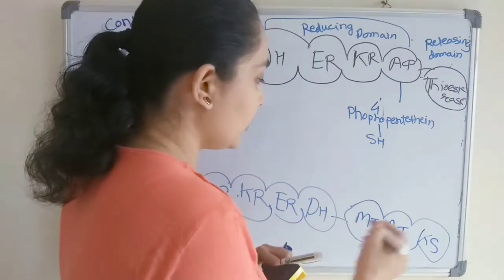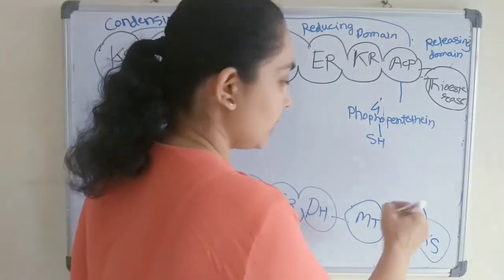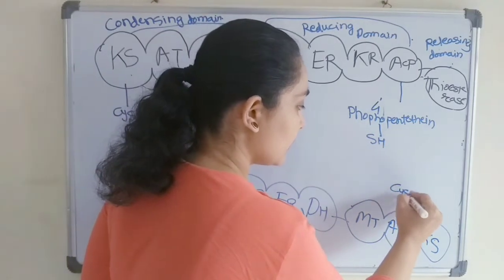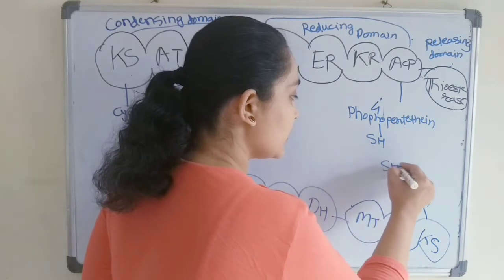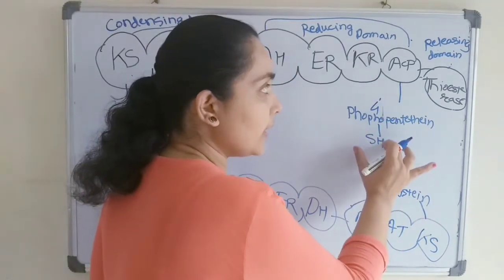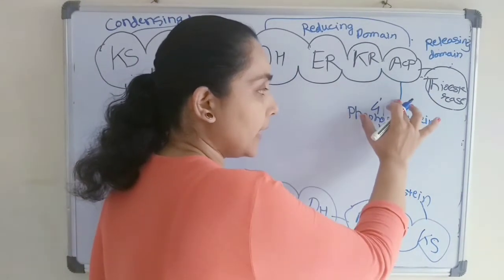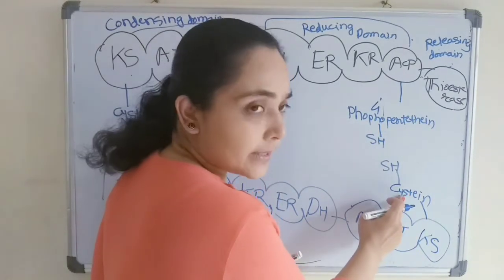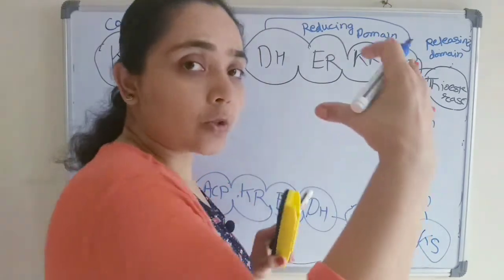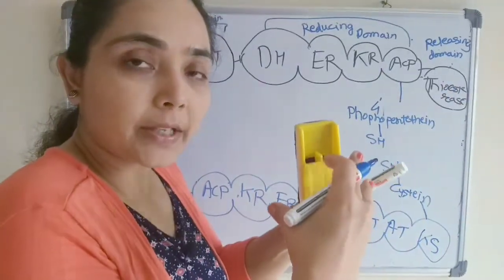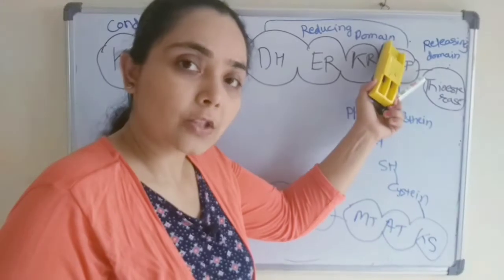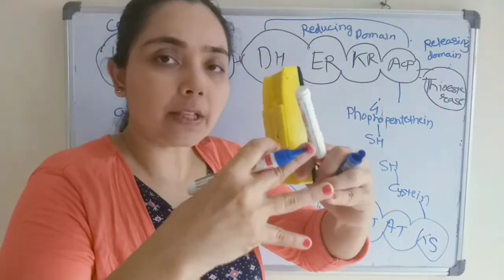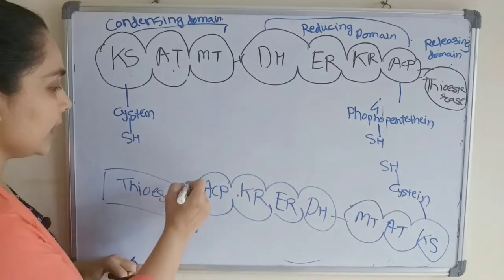And what we had discussed, that first the ketoacyl synthase has a cysteine to which a sulfhydryl group is there. So the sulfhydryl group from this acyl carrier protein, phosphopantetheine, has a sulfhydryl group, and ketoacyl has a cysteine which also has a sulfhydryl group. So the conformation is like that, they are present in close proximity, the sulfhydryl group from the first monomer and the sulfhydryl group from the second monomer. So the orientation is like that, they are present in close proximity. The same way here it also takes place.